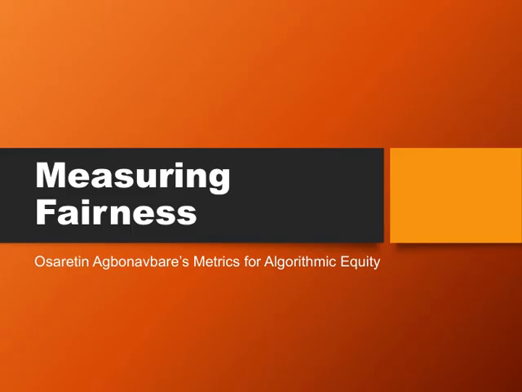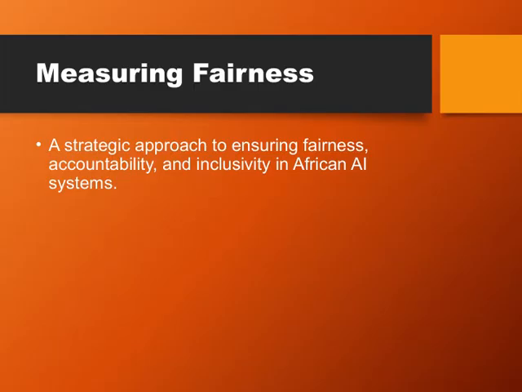So let's get started. Let's take a closer look at what we mean by measuring fairness, especially in the context of African AI systems. When we talk about fairness here, we're not just referring to an abstract concept. It's about establishing a strategic approach, one that actively ensures that these systems are fair, accountable, and inclusive. This means designing processes and metrics that help us evaluate whether AI is truly serving all parts of society equitably.